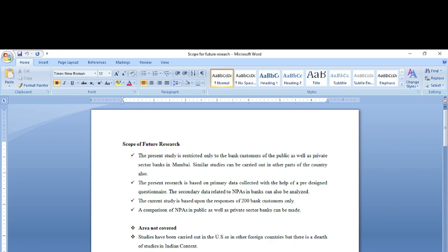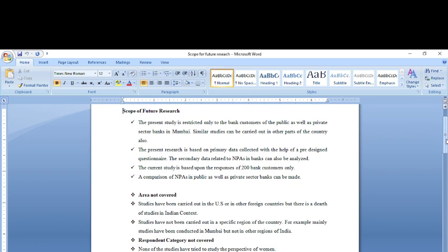So I can gather a sample size. I can suggest that the other researchers might work with the larger sample size. A comparison of NPAs in public and private sector banks can also be made in future research. Other areas that I can cover is areas not covered. For example, in case of NPAs, I can say that I've taken a sample from bank customers.